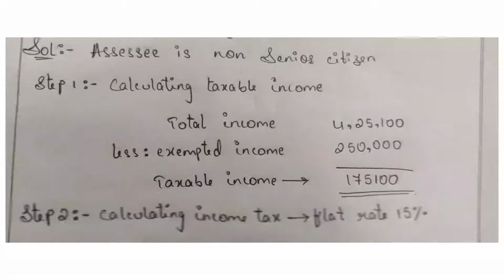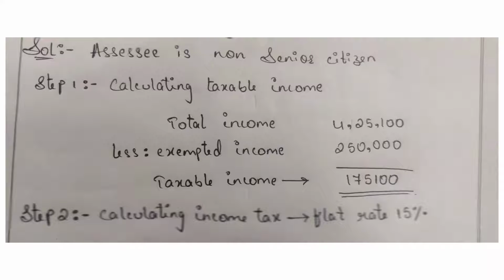Okay. So we know that our SSC is non-senior citizen. First step is calculating taxable income. Taxable income is nothing but at what income we have to take out the tax. Okay. So we are having total income as 4,25,100 and we have to less exempted income. What is exempted income? Exempted income is nothing but basic exemption limit.